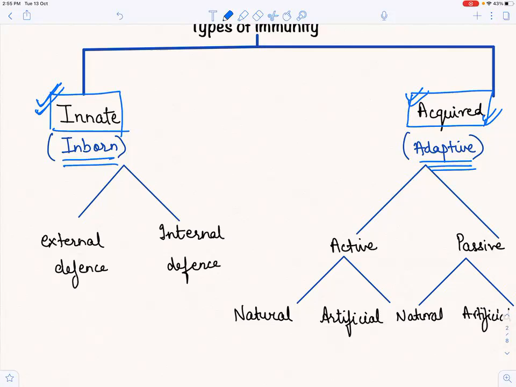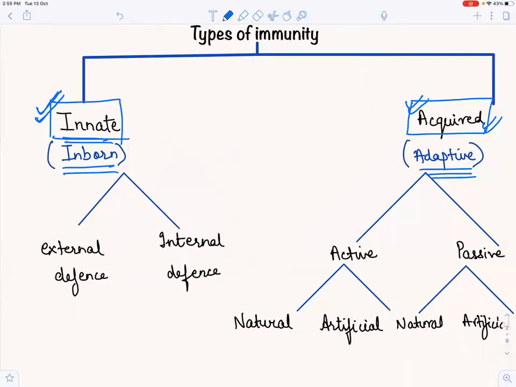So basically, today we are going to focus on innate immunity, and acquired immunity we'll be doing later on. You can just remember this chart that the immunity can be divided into innate and acquired, and acquired is also called adaptive, which can further be divided into active immunity and passive immunity, right? Active can be divided into natural and artificial, and passive can also be divided into natural and artificial. जस्ट आपको क्यूरियोसिटी शांत करने के लिए एक्टिव इम्यूनिटी होती है जो हमारी बॉडी खुद से एंटीबॉडीज बना रही होती है. पैसिव इम्यूनिटी होती है जब हम कोई जैसे वैक्सीनेशन करते हैं, राइट. We'll be dealing with this in detail afterwards.